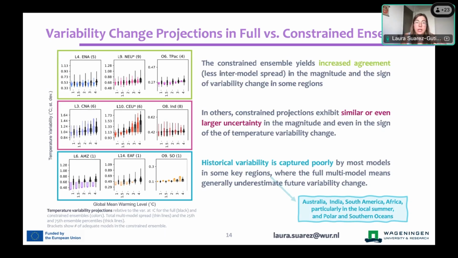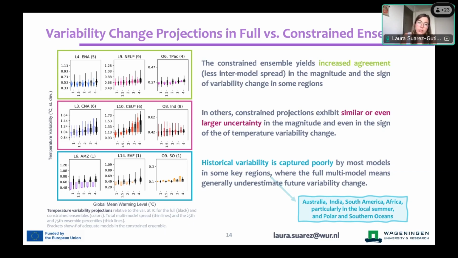So we identify a sufficiently large number of models that perform well historically. And when you look at projections of only those models as an accurate representation of the historical temperature variability, you have less spread in the projections, meaning that by taking the models that understand the past a little bit better, you can make better projections of the future. Great. This happens for around half the regions that we look into.